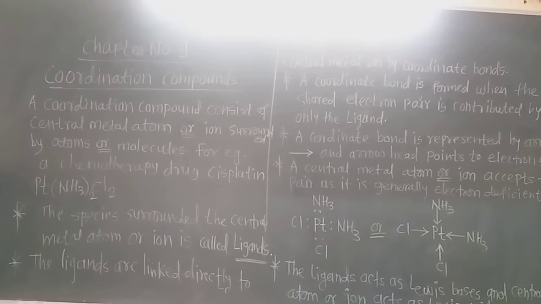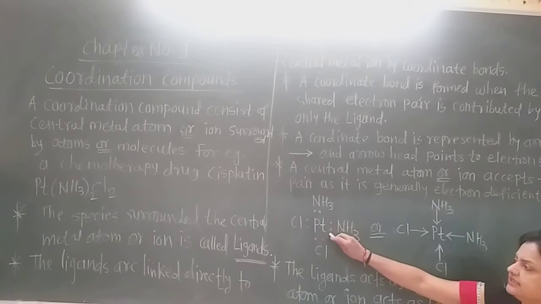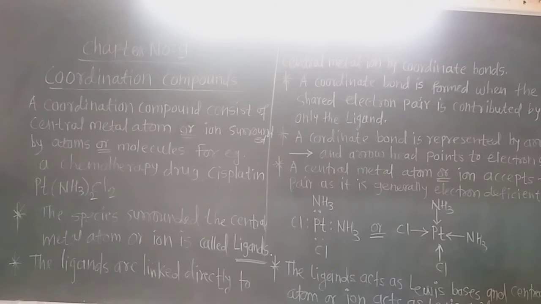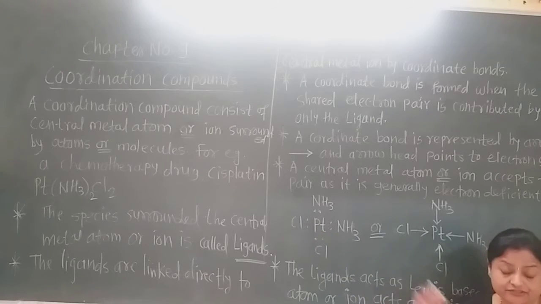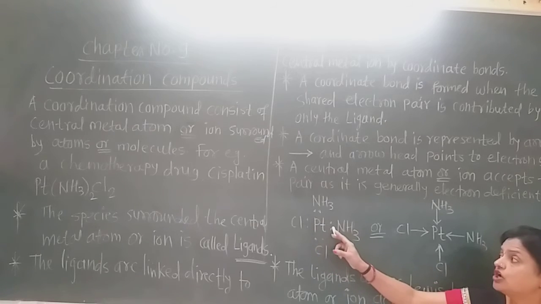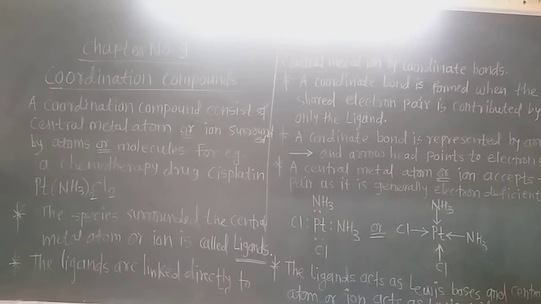Here I show the structure of cisplatin. Now see here, this platinum is surrounded by these ligands. There are 4 ligands, 2 ammonia molecules and 2 chloride ions. Now these shared pairs of electrons are given only by the ligands and not by the platinum.